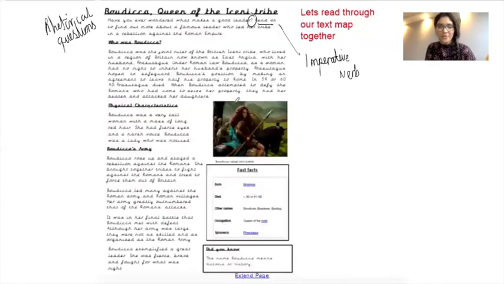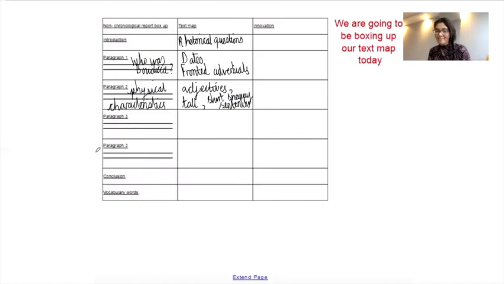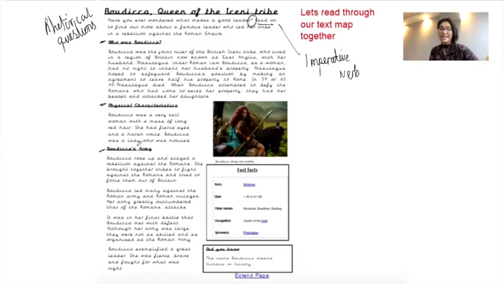Right, paragraph 3. What comes after physical characteristics? That's one subheading done there. What's the next one? Boudica's army. So you would write here, Boudica's army. Fantastic. Now, what features are in this section? This is one of the longer sections in our text map, so you should be able to find a lot more features. Let's see.